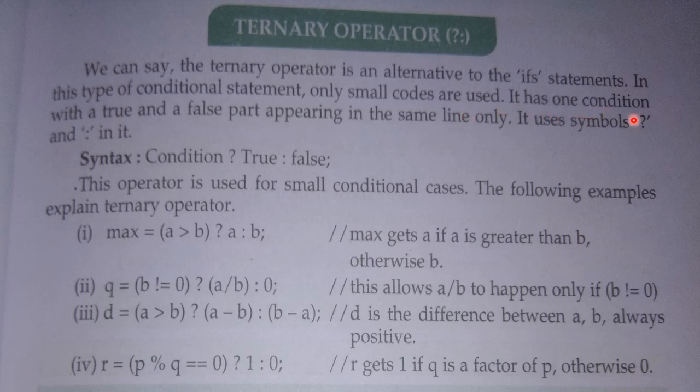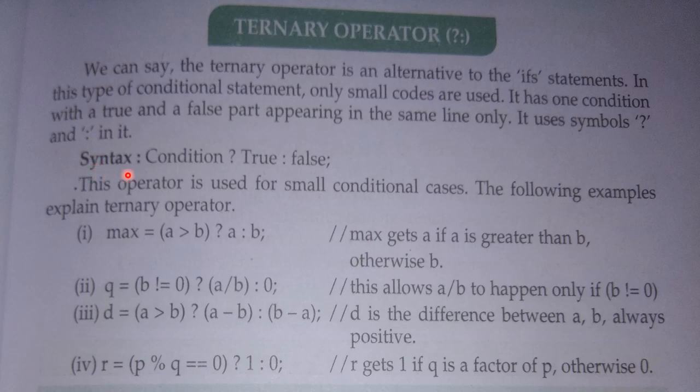It has one condition with a true part and a false part, and both the true and false parts we can write in a single line only. In the same line we can write both the true and false statements, and it uses this symbol, the question mark, and this colon sign.